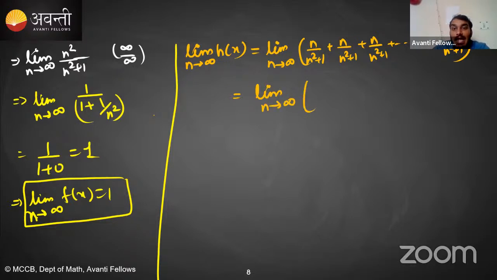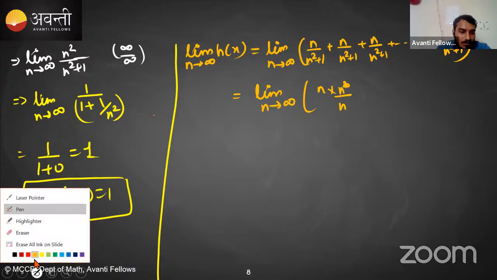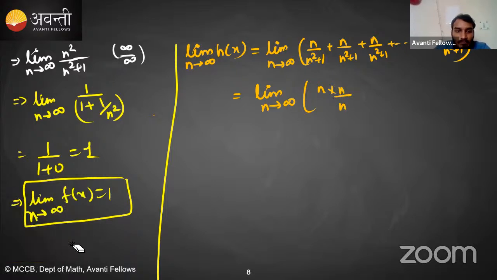How many terms are there? n terms, right? So n into n upon n square plus 1, right? So we will get the limit as n tends toward infinity of n square upon n square plus 1, right?